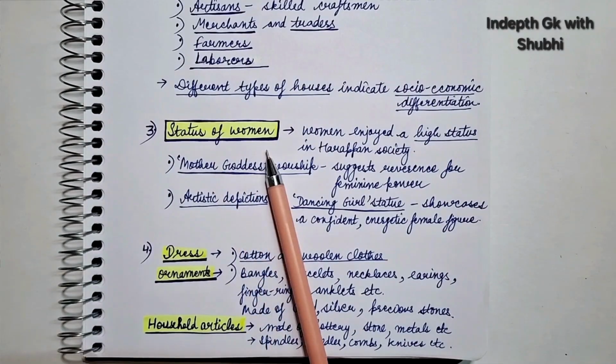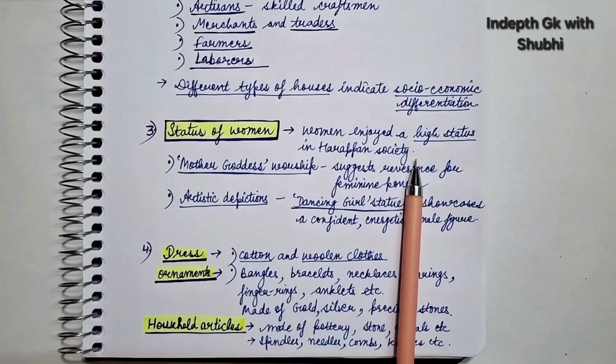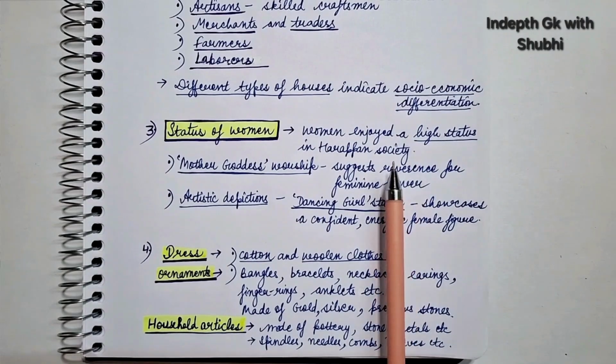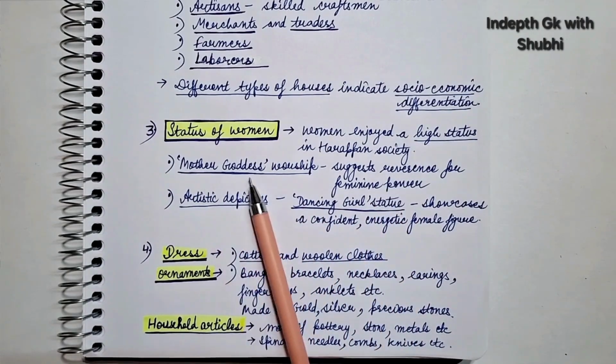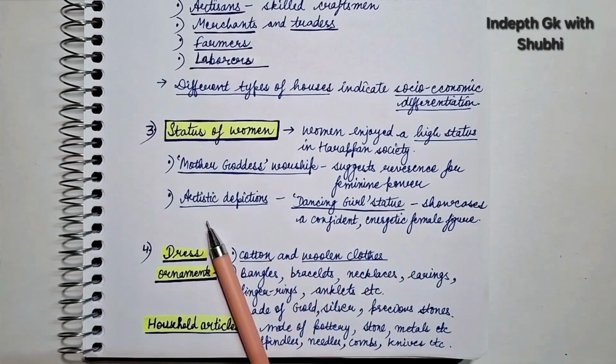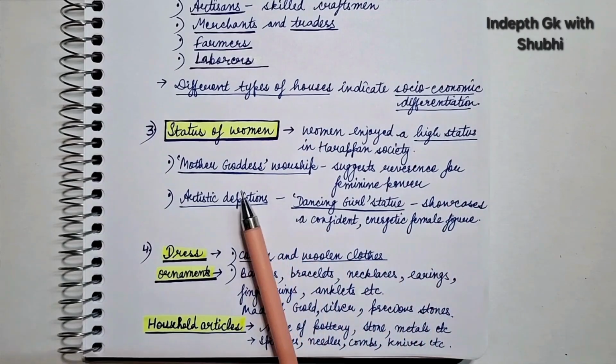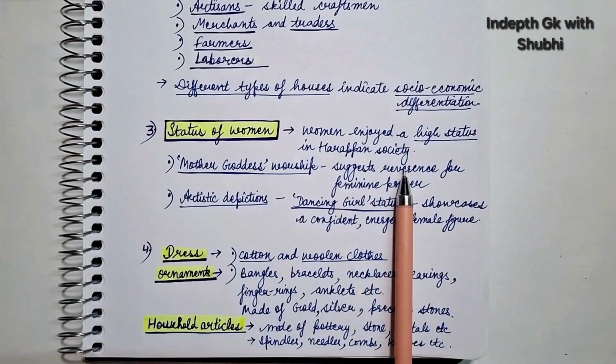Next point is status of women. So women enjoyed a high status in the Harappan society, and this we know from their depictions. For example, statues of Mother Goddess. Mother Goddess worship suggests reverence for feminine power, right? Next, artistic depictions like dancing girl statue showcases a confident and energetic female figure, right? So status of women were high in the Harappan society.